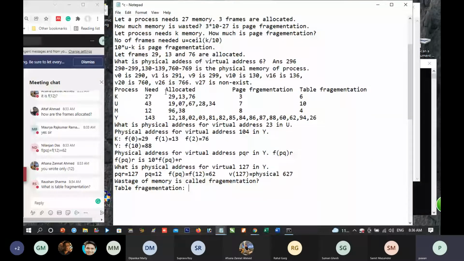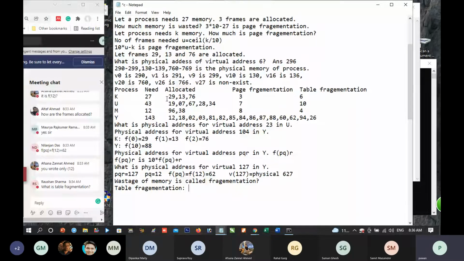So total 6-digit memory is required to store the addresses where the memory of the process is stored.